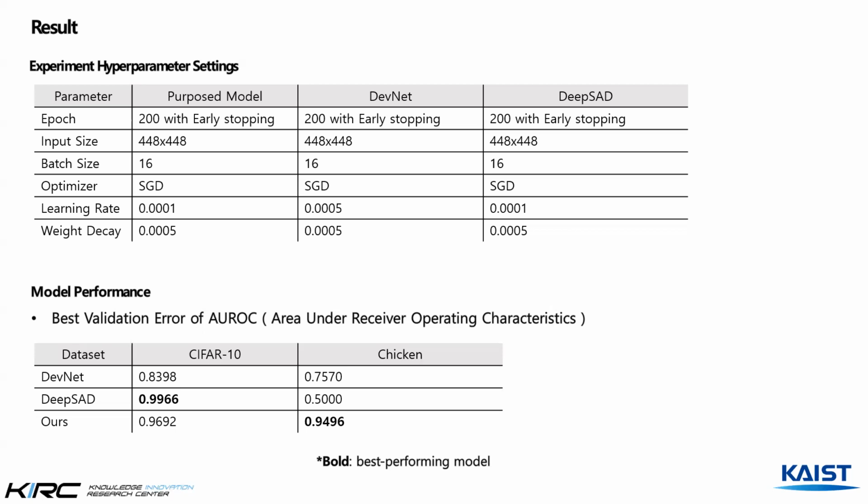Among the compared models that were trained and tested with CIFAR-10, DeepSet outperformed the other models. However, our proposed model also showed a relatively high AUROC score, so we could assume the proposed model is effective in detecting defects in the imbalanced dataset. The comparison made with the chicken carcass image dataset showed different results than the prior comparison with CIFAR-10. In the chicken case, our proposed model showed the highest AUROC score, which is similar to the performance on CIFAR-10.